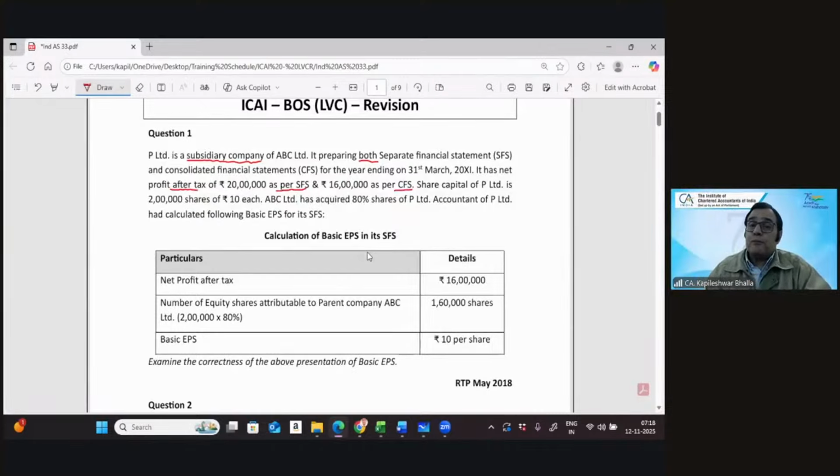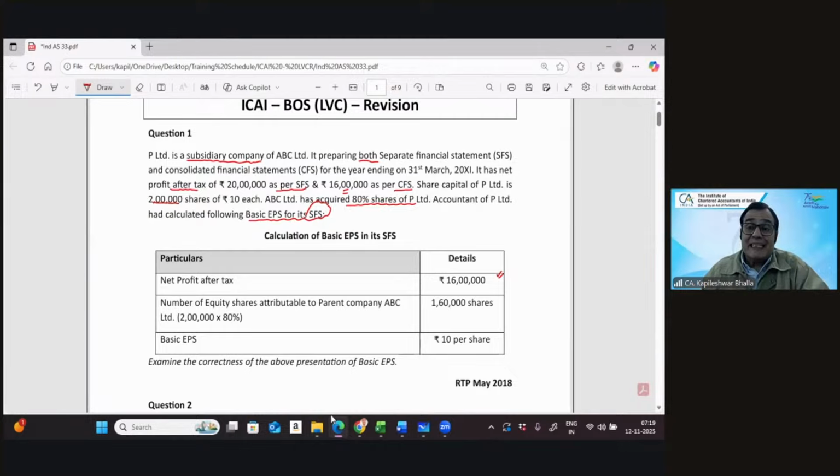The share capital of P is 2 lakh shares of 10 rupees each. ABC acquired 80% shares of P, and the accountant of P has calculated the basic EPS for the separate financial statements. What he has done is he has taken the profit as per the consolidated financial statements, because 16 lakhs is the profit based on the consolidated financial statements. And the company P has got 2 lakh shares.